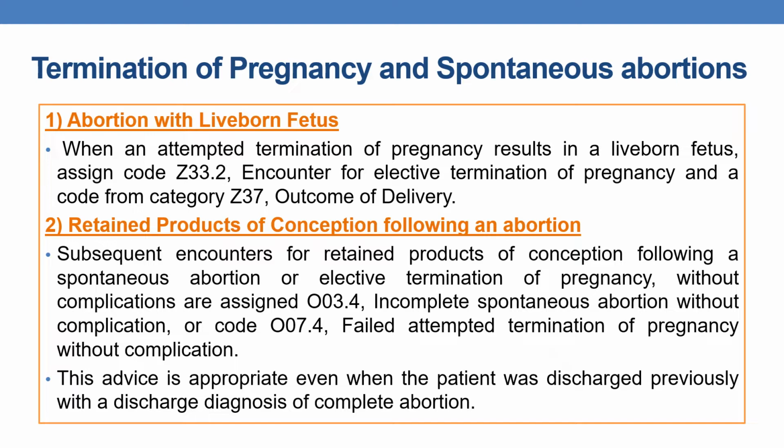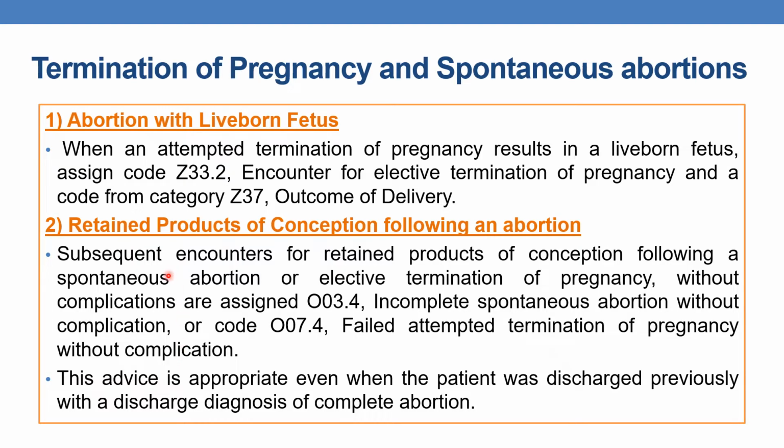The second guideline is retained products of conception following an abortion. For subsequent encounters for retained products of conception following a spontaneous abortion or elective termination of pregnancy without complication, you need to assign either the code O03.4, which indicates incomplete spontaneous abortion without complication, or O07.4, which indicates failed attempted termination of pregnancy without complication.